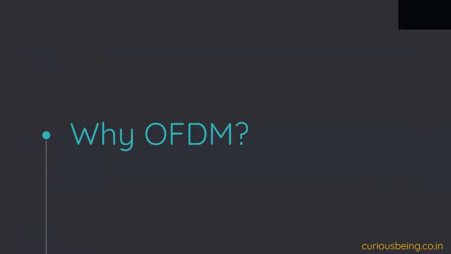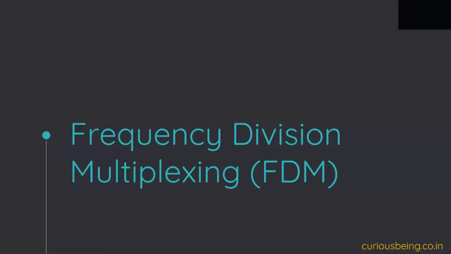Before understanding OFDM, let's talk about the point: why OFDM? Why do we need OFDM? To answer this question, we have to see some older technology, because there have to be some minus points of older technology because of which OFDM came into the picture. One older technology is frequency division multiplexing. Let's talk about it a bit, and then we will see what the minus points of this technology are, which can be mitigated by OFDM.